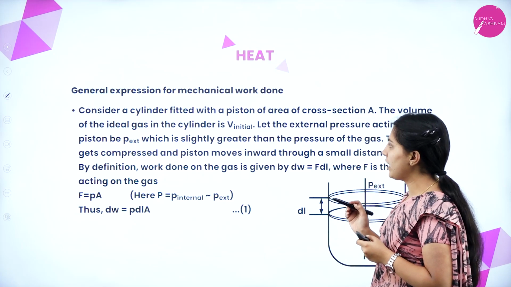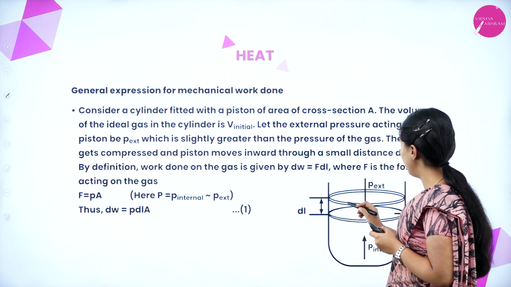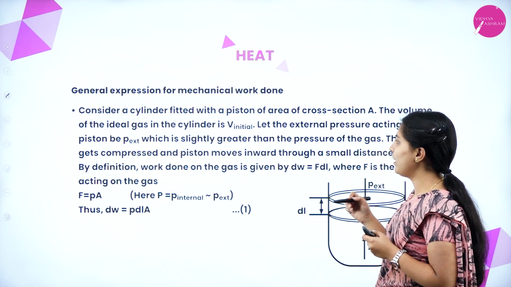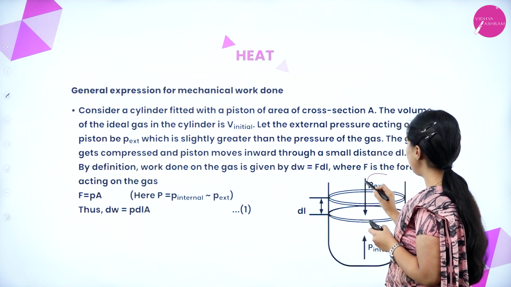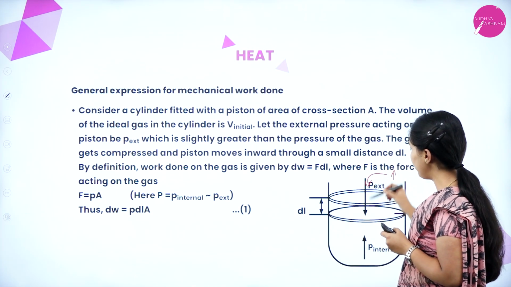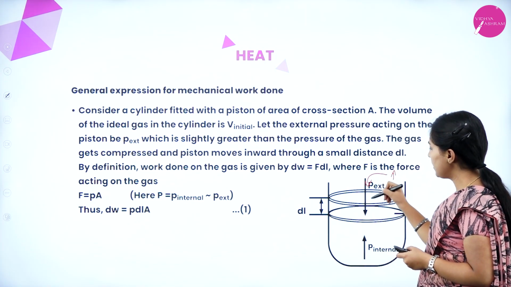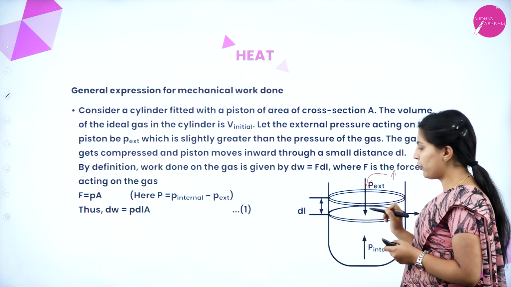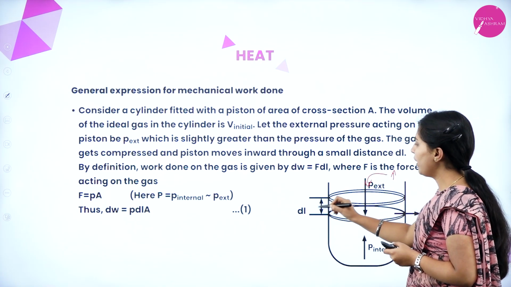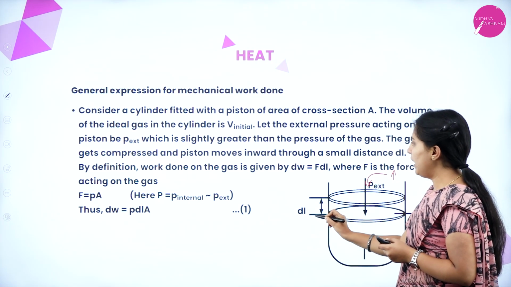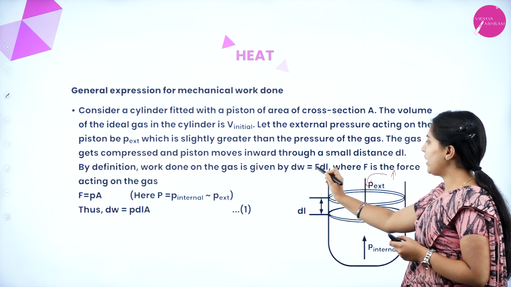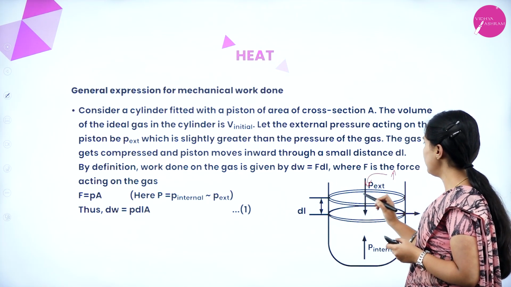The volume of the ideal gas is V initial, and the external pressure acting on the piston will be slightly greater than this one. What will happen if the external pressure is more than the internal pressure? The piston moves inside and the gas will be compressed. The moving distance will be dl and the force exerted will be F. So dW, that is work done, equals F dl, force into distance.